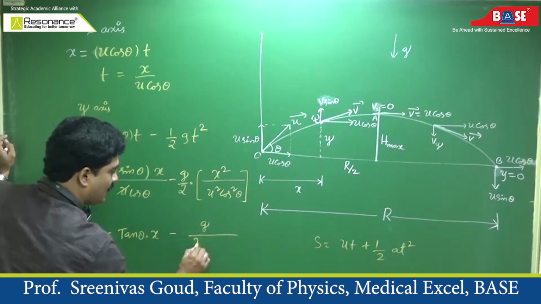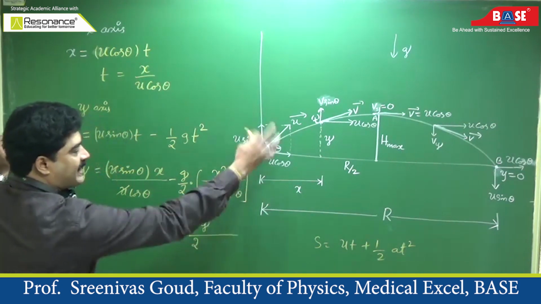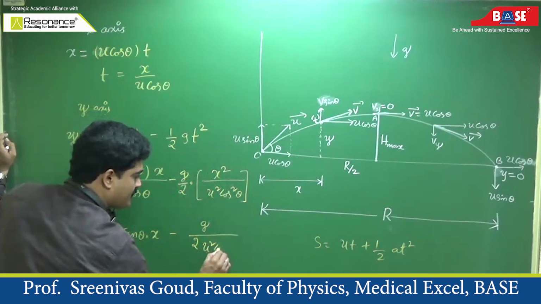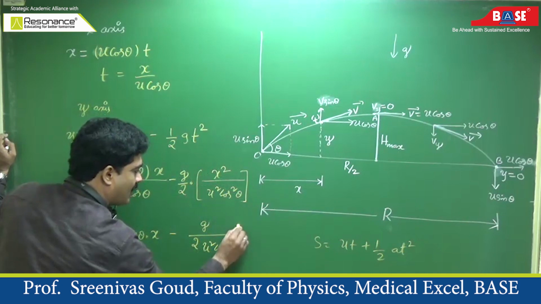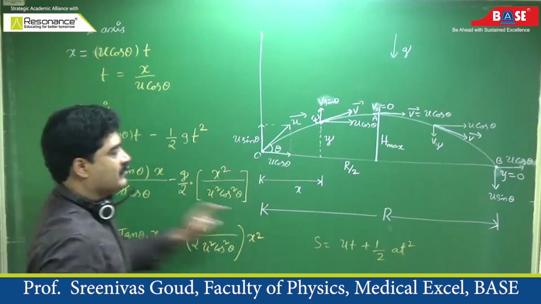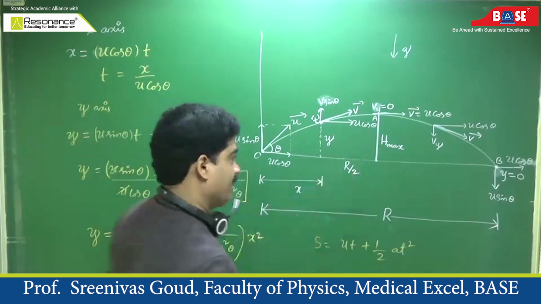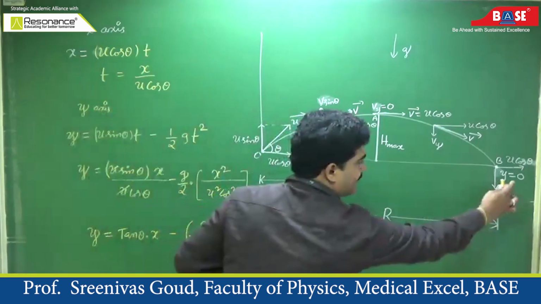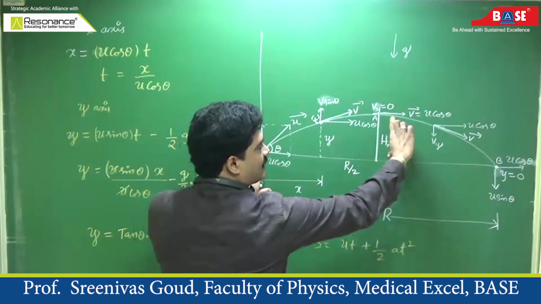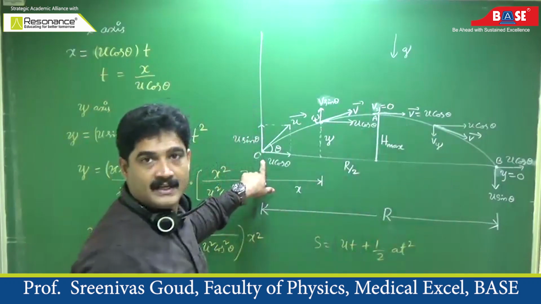by 2 u square cos square theta, into x square. Here g is constant, 2 is constant. For a given projectile, u and theta are constant. Therefore, u square cos square theta is also constant, and the only variable is x. When x varies, y also varies. When x is capital R, y is 0. When x is half of capital R, y is what? H maximum. Is it not?